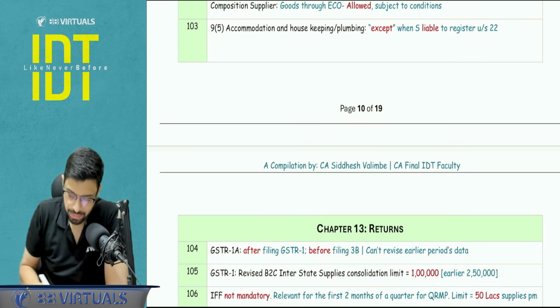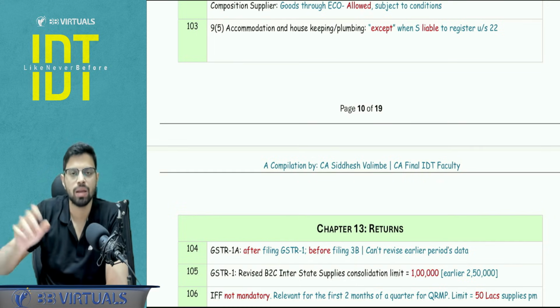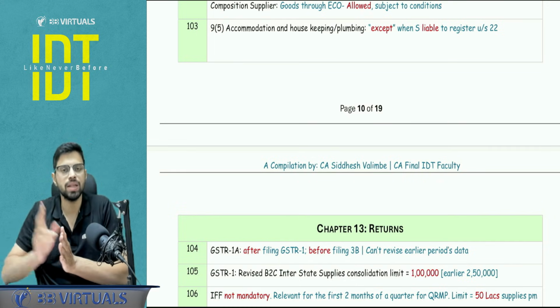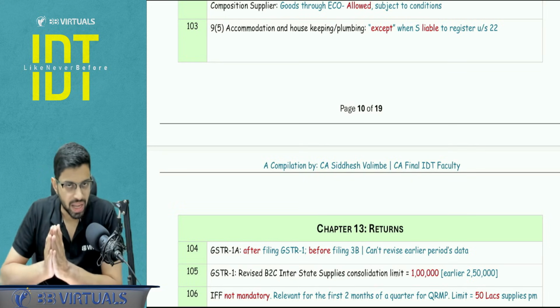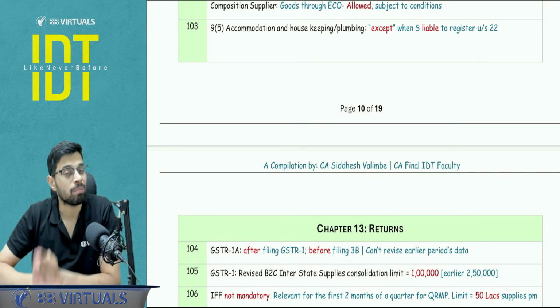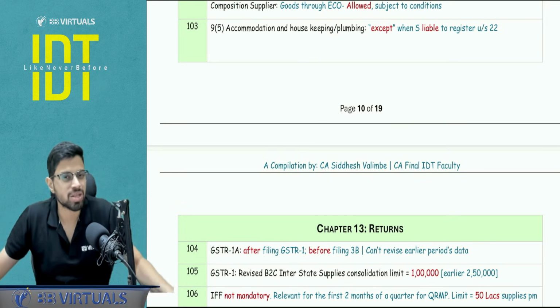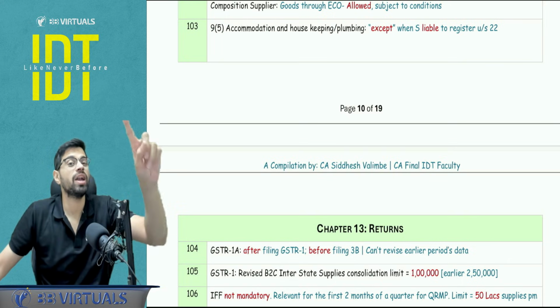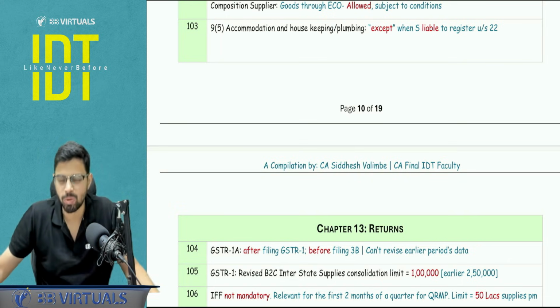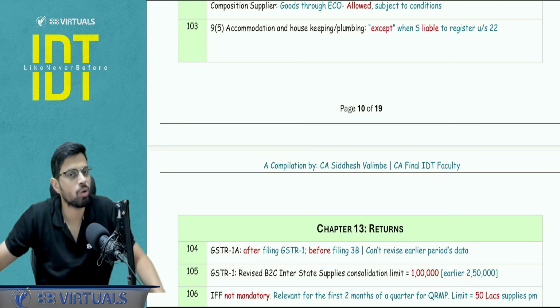Correct? Next. Section number 9(5), basically the notified services, accommodation and housekeeping and plumbing, basically the entries, these two entries will be covered under 9(5). These two transactions will be covered under 9(5) except when the supplier is liable to be registered under section 22. Actually registered or not registered, I don't care. Section 24 mandatory registration, no, I'm not talking about that. Liability to register under section 22 means I'm talking about the turnover threshold.